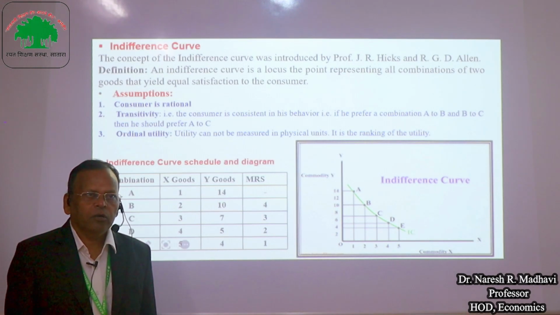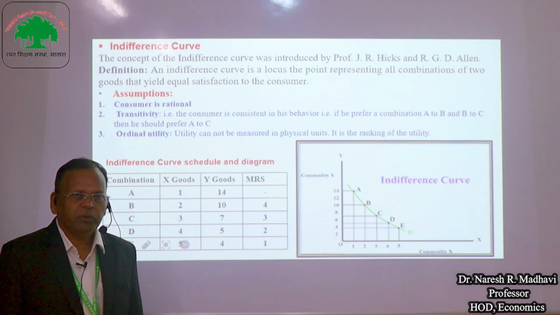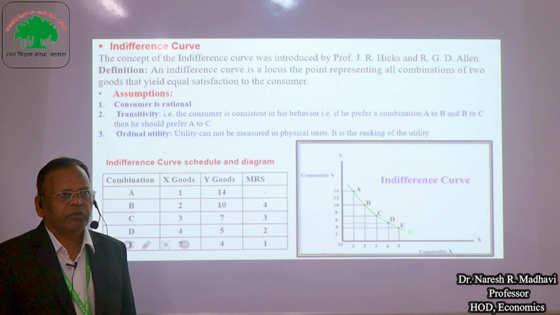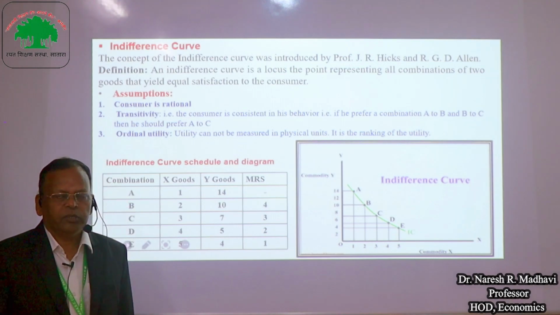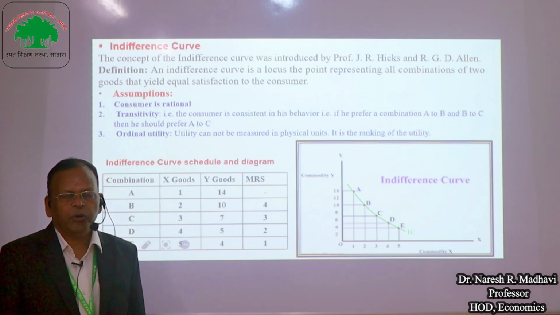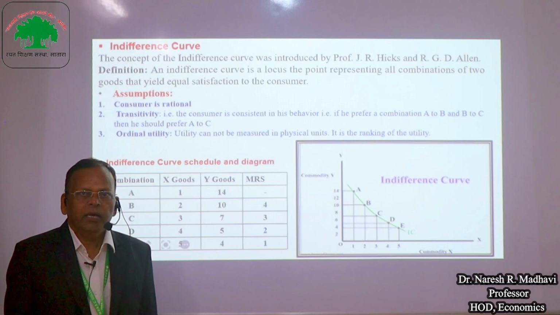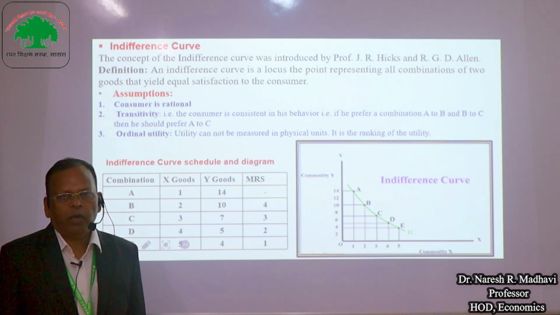Before the indifference curve, Dr. Marshall explained the law of demand, the law of diminishing marginal utility theory and the law of equi-marginal utility theory. But it was based on a number of unrealistic assumptions such as cardinal utility, measurement of cardinal utility, constant marginal utility of money, etc. Therefore, it failed to explain the satisfaction of consumer behavior.